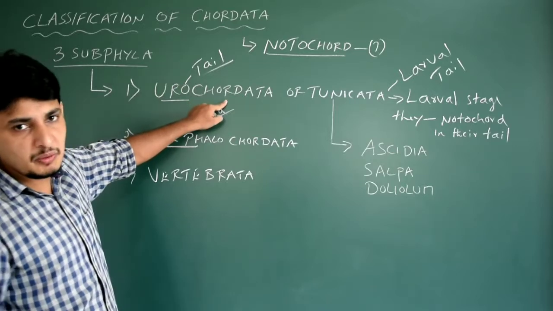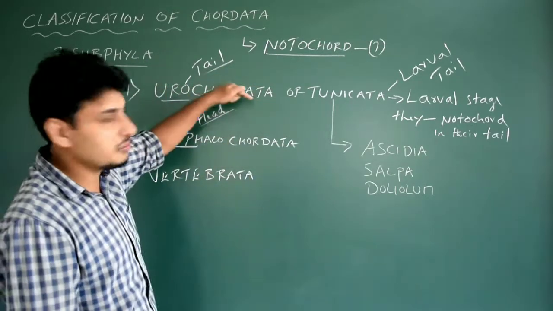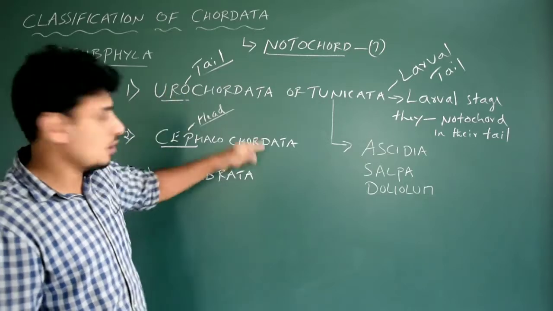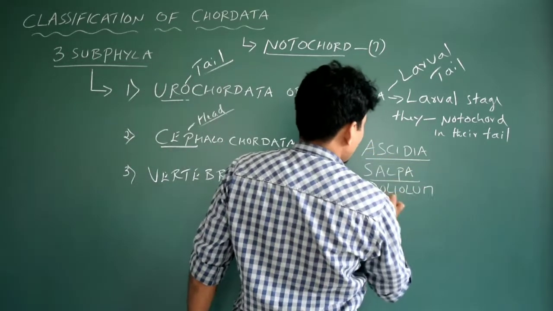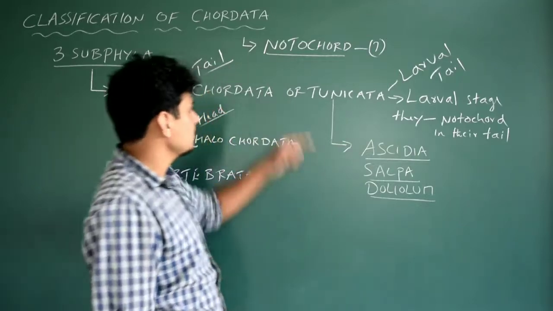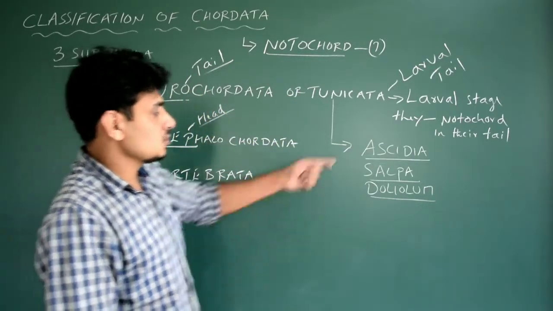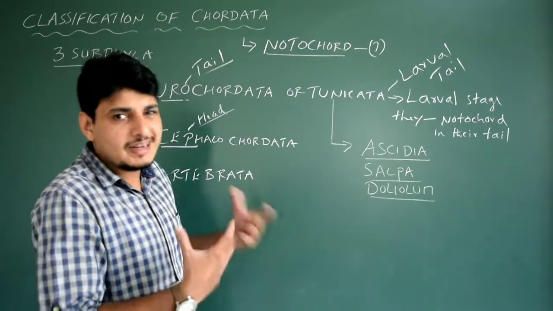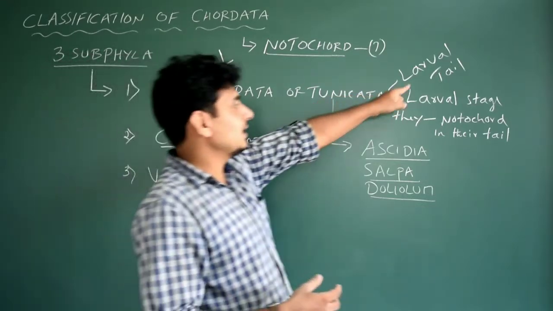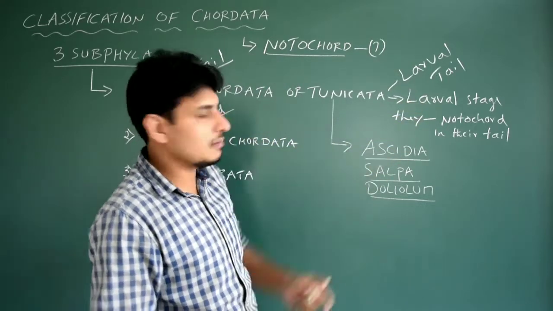If you cannot remember some examples of non-chordates, fine, but you have to remember the examples of Urochordata and Cephalochordata. Ascidia, Salpa and Doliolum are very good examples of Tunicata. The question could be indirect in the competitive examination. Got it? Salpa exhibits what type of notochord, or where exactly is the notochord present? You have to identify, that is in the larval tail. The question could be from Doliolum or from Ascidia.